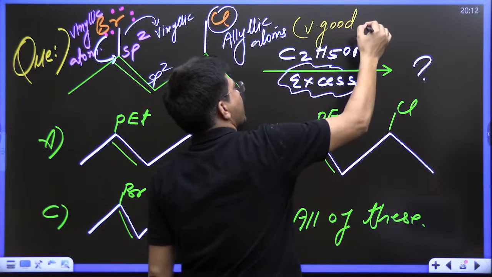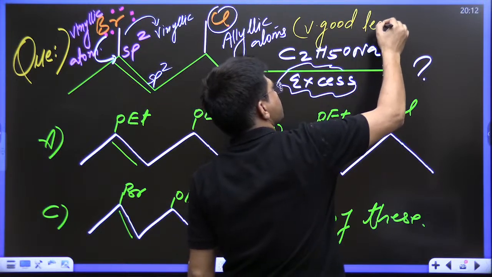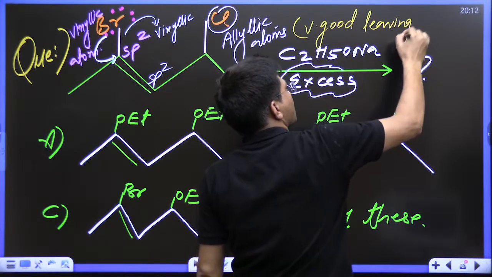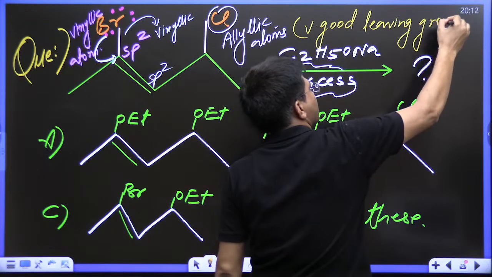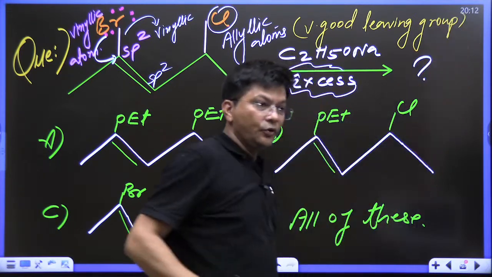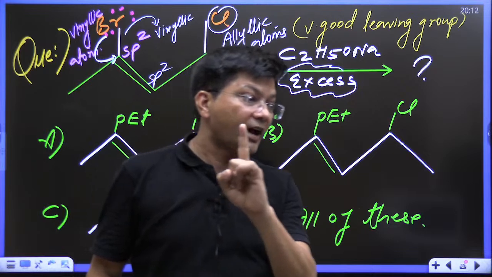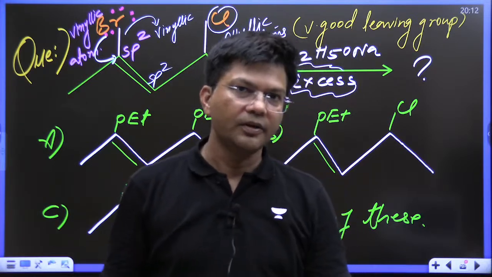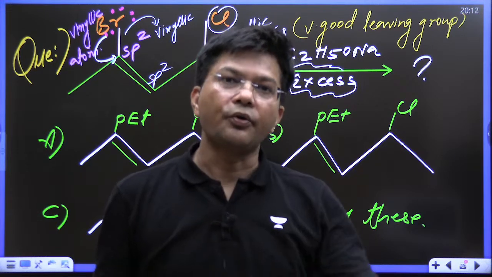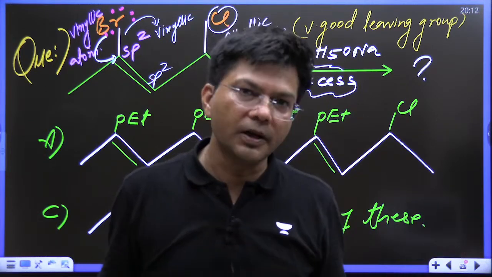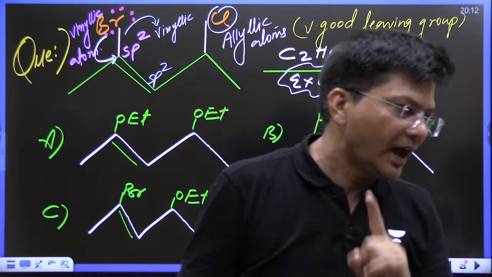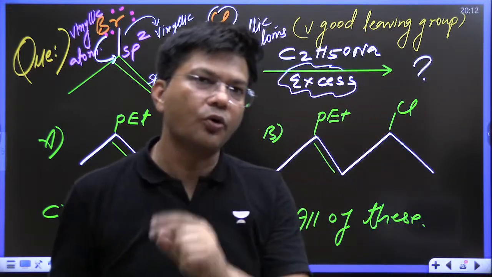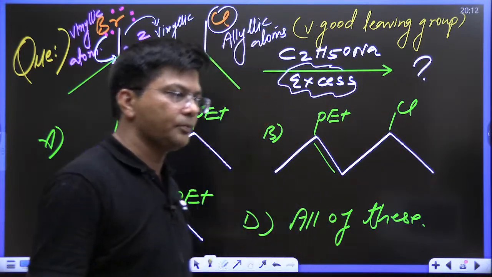In Avengers batch, I told them a story. If you belong to Avengers batch, I've told you one story of the captain of the ship, the Titanic ship story. Captain of the ship, rat of the ship, normal leaving group. Kids, if you are anyone from Avengers batch, you know that story, the best story I've told you.